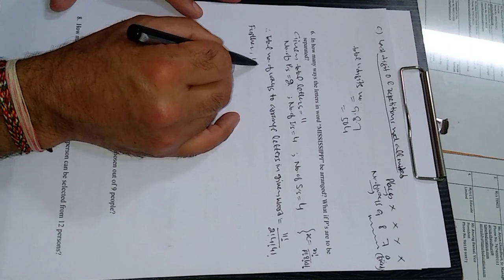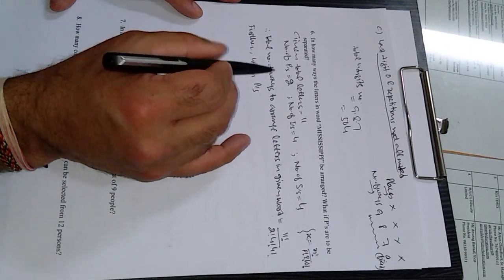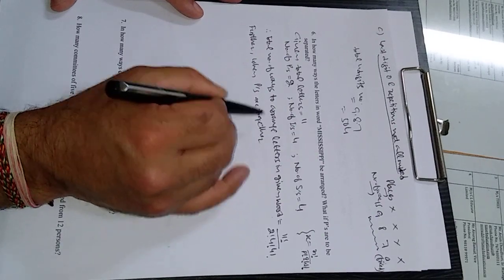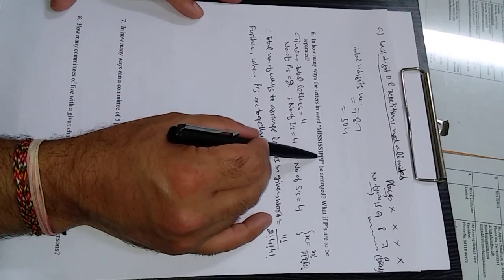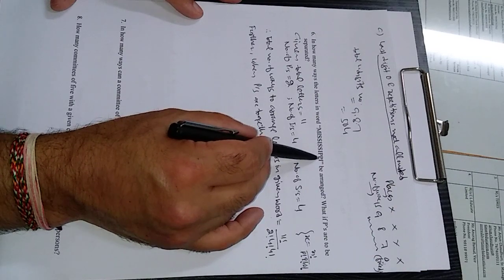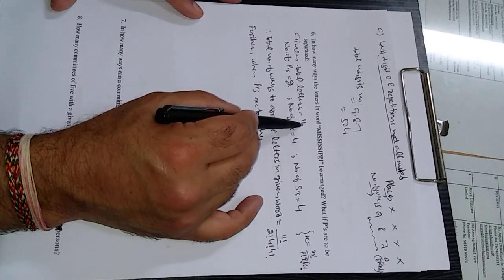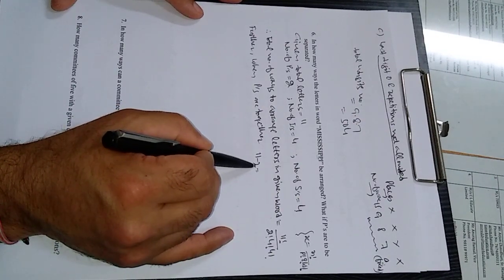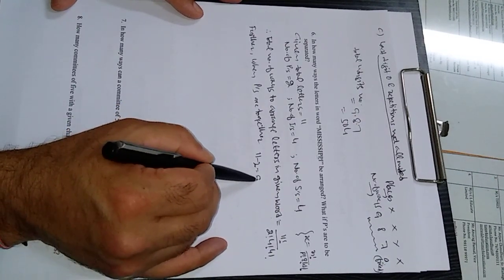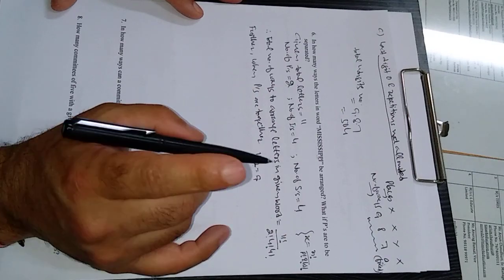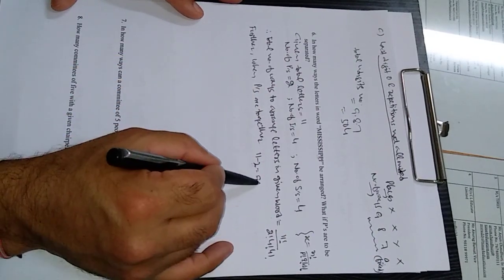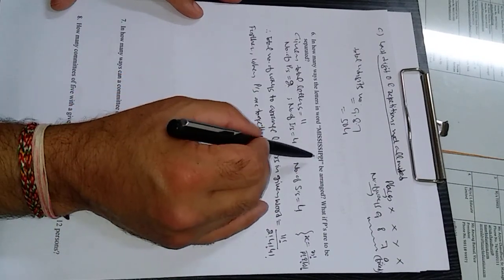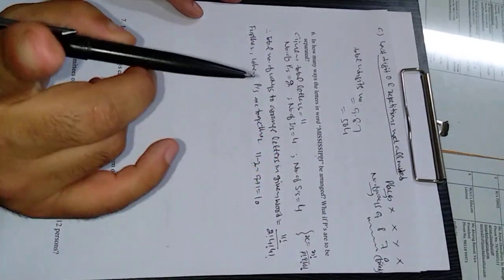So further, when P's are together, it means you consider the 2 P's as one letter. So consider these 2 letters as one letter. It means 2 letters decrease from the given letters, because we are considering 2 as 1. 11 minus 2 is 9, then because 2 letters are considered as 1, 9 plus 1 is equal to 10. So we are left with a total of 10 letters because we are considering P's together as 1 letter.